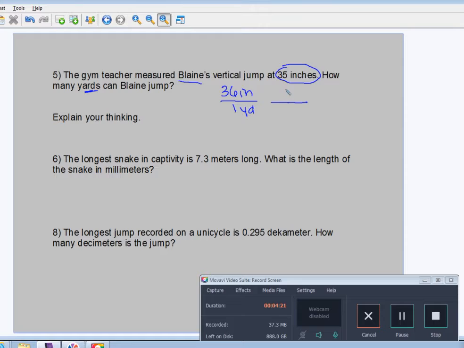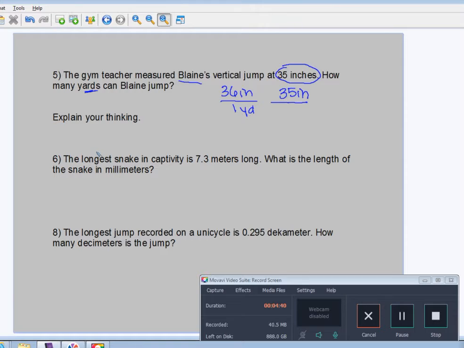Well, he only went 35 inches. So we're not going to get a whole number. We're probably going to get a decimal or a fraction. That's okay. And we're going to explain. To set this up, you created a ratio and a proportion, and you cross multiplied and divide. We'll do more of that in class.